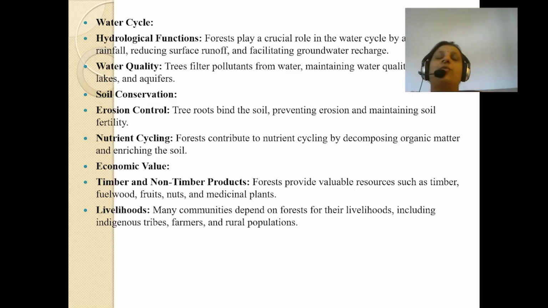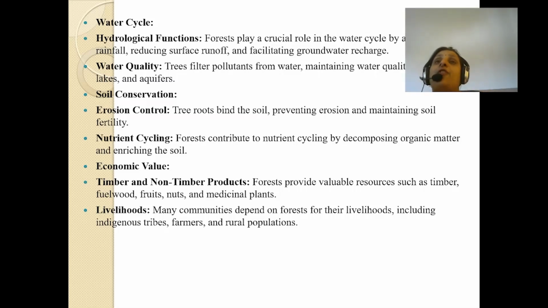Trees, which are nature's biggest gift to us, filter pollutants from water. The trees do various things for us. Trees maintain water quality in rivers, lakes, and aquifers. What do trees do? Trees not only filter pollutants from water, they also maintain the water quality of rivers, lakes, and aquifers.